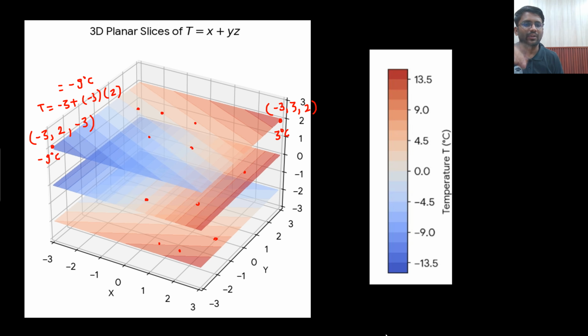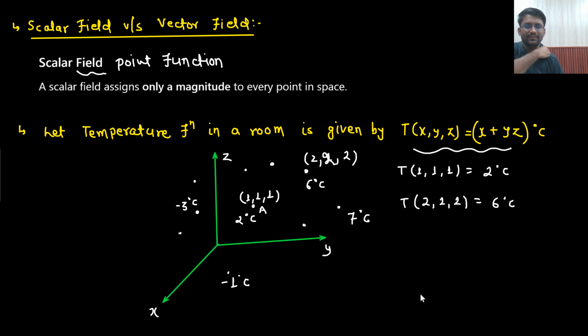You will never have to make the plot in the examination hall. I am just telling you that this is the meaning of a scalar field function. What is the meaning of scalar field? It does not have any direction. Every point is defined by a magnitude. Just assume it is a simple function, having only the magnitude.